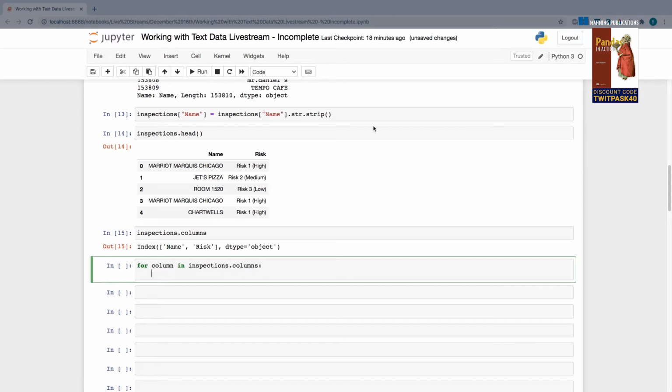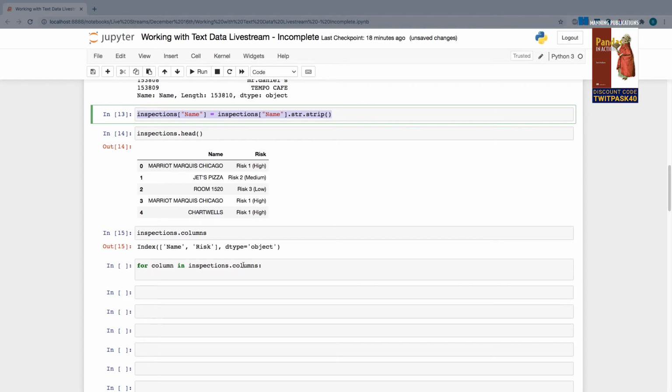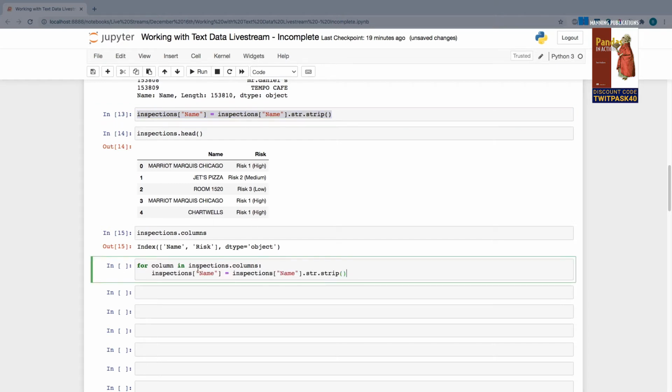I want to basically perform this logic right here. I'm going to copy it and put it here. But of course, rather than writing to my name column, I want to write to whatever column it is that I happen to be dynamically iterating over in the current iteration, which is going to be represented by my column for variable right here. And if I replace it on both sides of the equal sign and run this, now I'm going to ensure that every column in my data frame has had its white space removed.